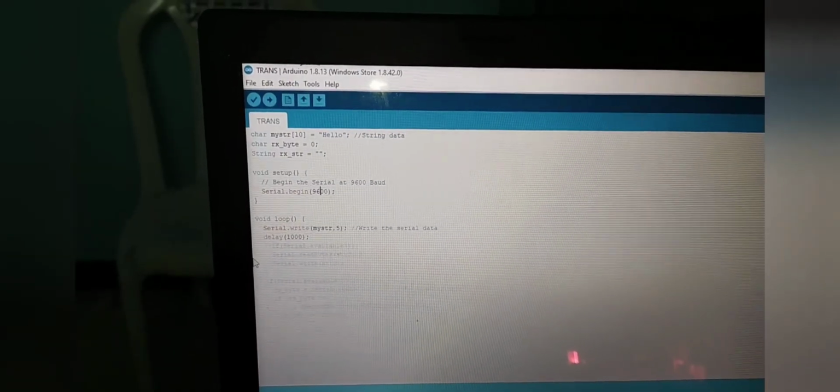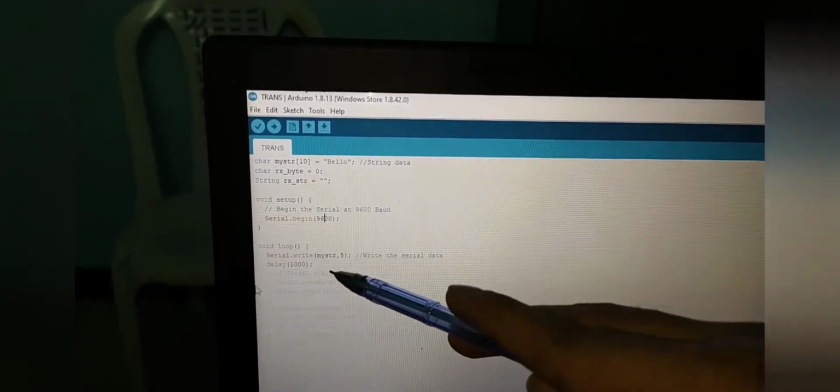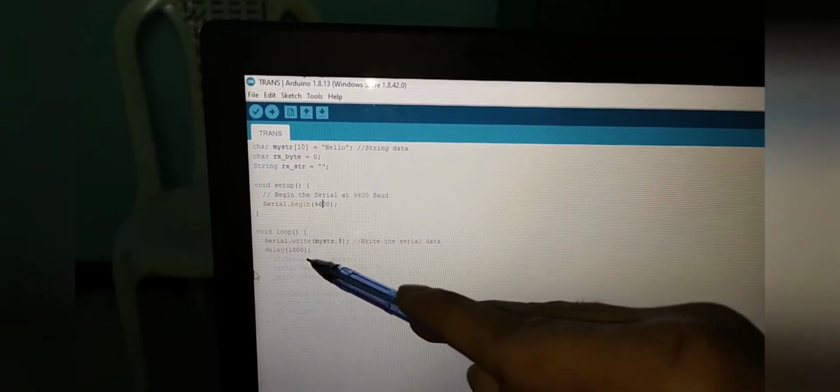Here you can see the code embedded in the transmitter Arduino, which transmits a string named hello continuously in a loop with a delay of 1000 milliseconds. That output is received in the serial monitor of the Arduino application on the receiving PC.